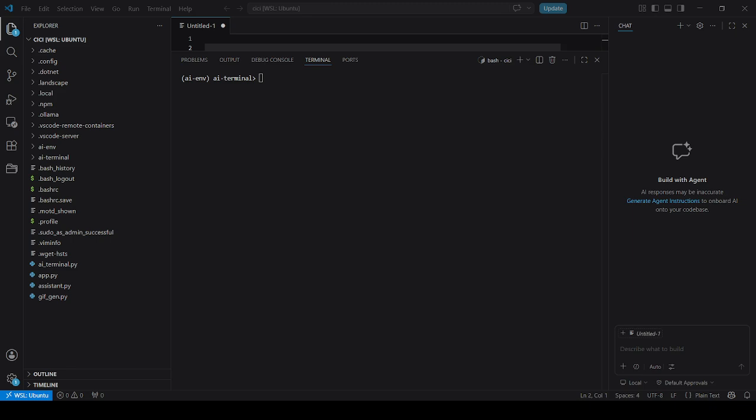Hey everybody, so we know that currently the market is going up and up, so I built an AI trading terminal that analyzes real stock data, ranks the market, and streams live price updates using Python. So it behaves like a mini Bloomberg terminal powered by AI logic. So let's just dive into it.